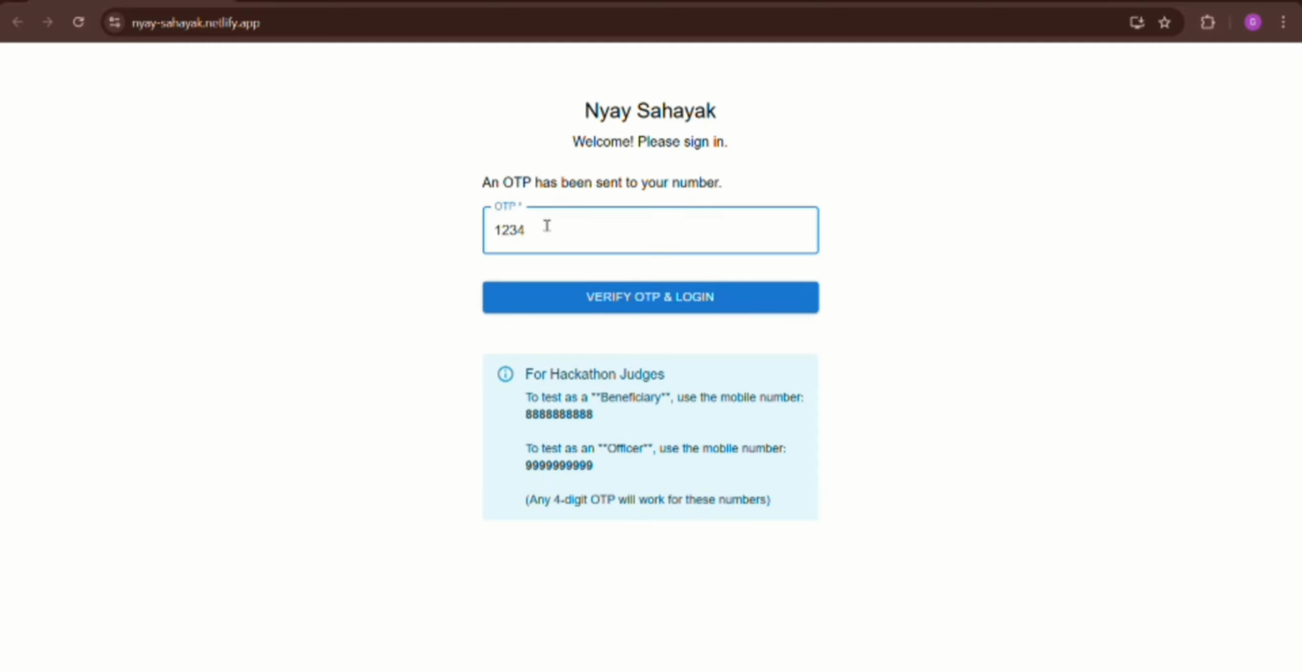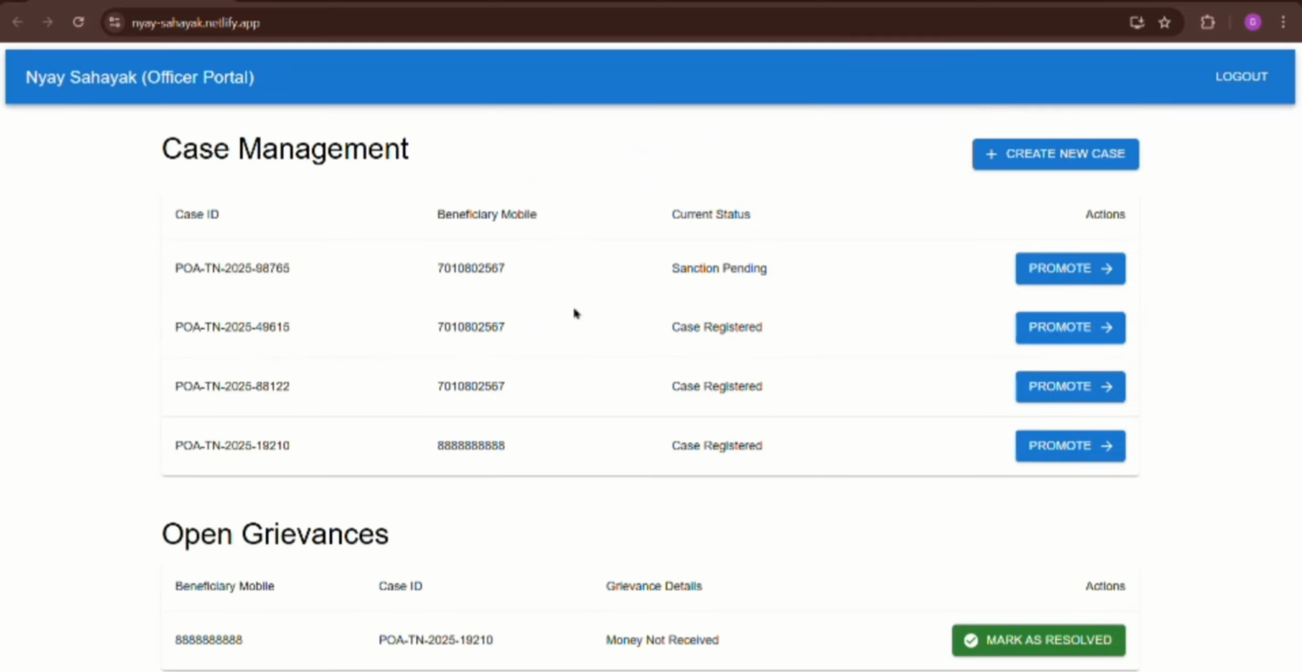Here also you can use any 4 numbers as OTP. And this is the officer's portal where you can see the cases, and if the officer verified the certificates, they can promote it to the next stage, and if the sanction is also okay, they can promote. If the money is also disbursed, they can promote it to the last. So you can see there it is disbursed, and you can see the grievances raised by the beneficiary, money not received, and if it is done, you can mark it as resolved.